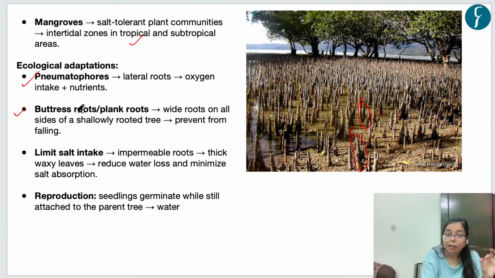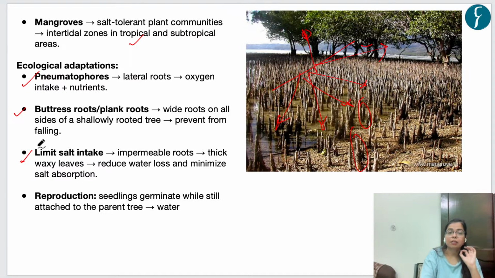The second ecological adaptation is buttress roots or plank roots. This mangrove, though it has a shallow root, has a root system expanded over a large area. So it has buttress roots extending over a large area, which provide support to the mangrove tree and prevent the tree from falling.